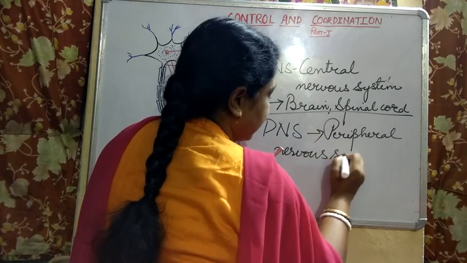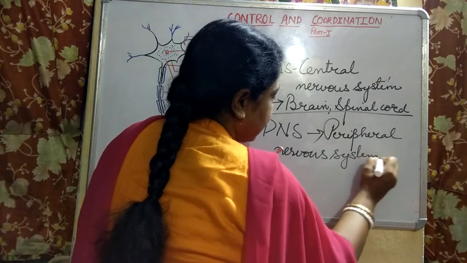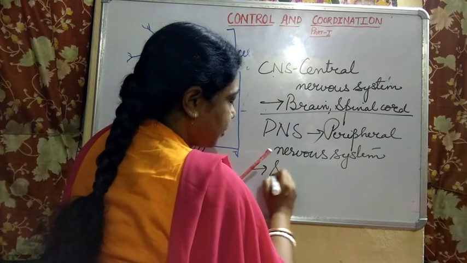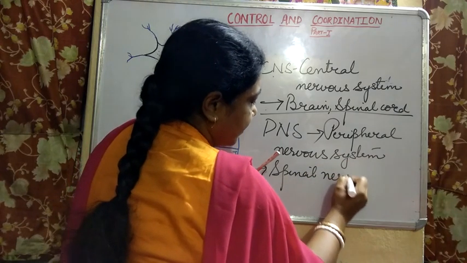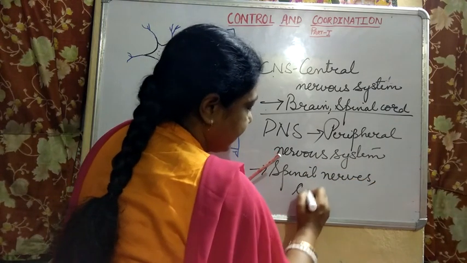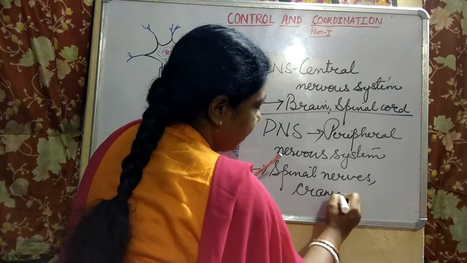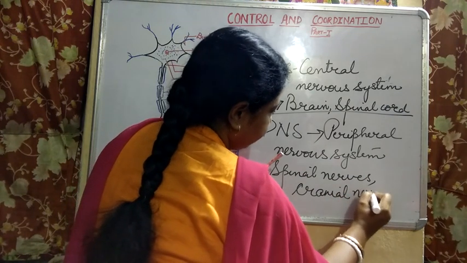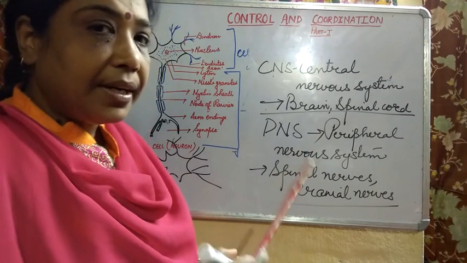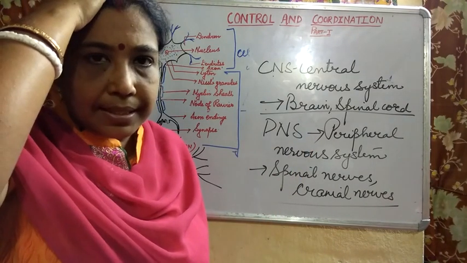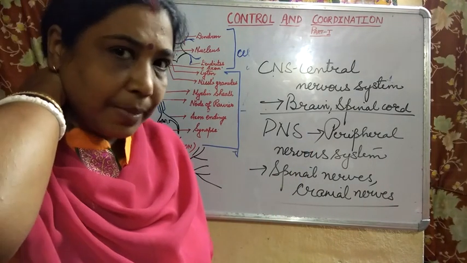The peripheral nervous system consists of the spinal nerves and cranial nerves. Now I'll make you understand. The central nervous system, you already know, is the brain and the spinal cord.